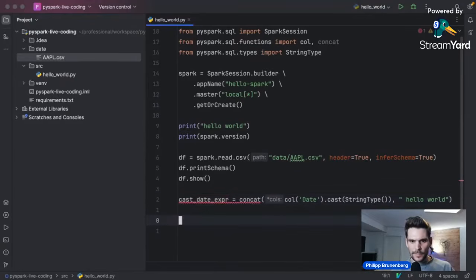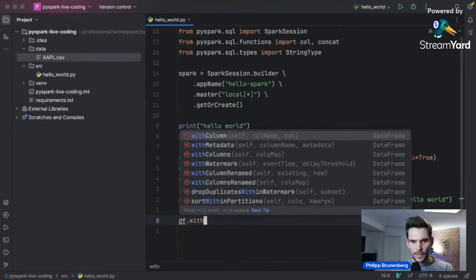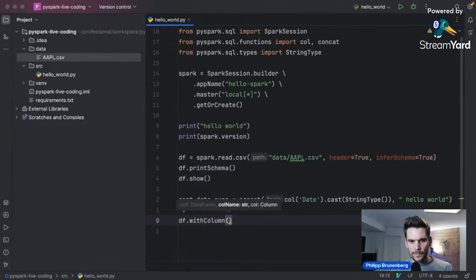And now we can use this column transformation on our data frame df by simply saying df, and it has a method withColumn, which basically adds a new column to our data frame. We have to specify the column name as the first parameter here. We say new date, and then we pass in our cast date expression.